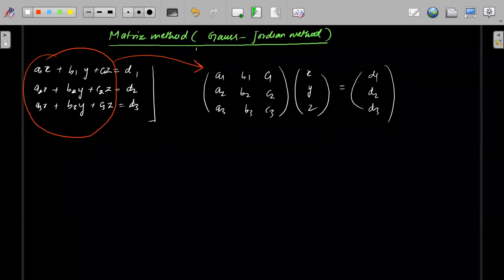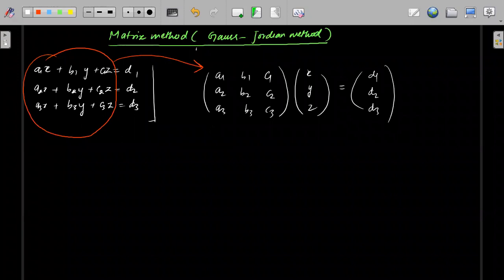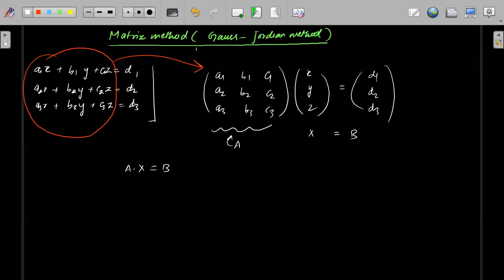So I will write this matrix as matrix A. Same thing as in the previous method, the determinant method, where we were writing this as D. Just the name changed. So this will be A into X, where I write this as matrix X, and A into X is equal to B. So A into X is equal to B. What happens if I multiply by A inverse: A inverse into A into X is equal to A inverse into B, right? So this will become the identity matrix.